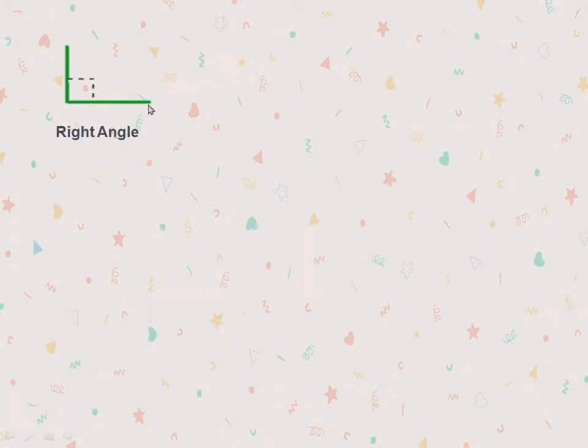Whenever the angle tester opens like this or whenever the angle is like this, then the angle formed is called as right angle. And if it is less than right angle, this is falling to the down side, then it is called as less than right angle and it is named as acute angle. What is its name children? Acute angle. Now the names have not been given in your book, but if you read it now it will be easy for you. What is this called?